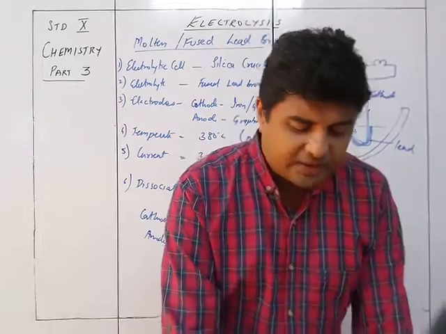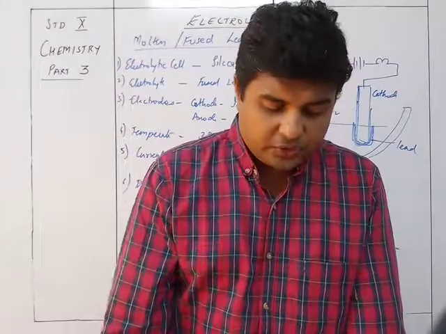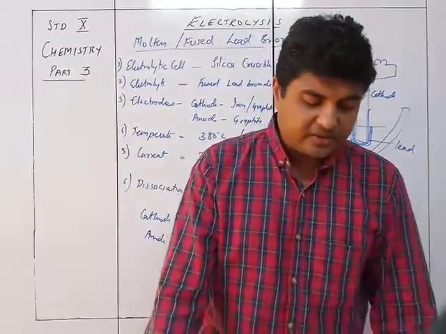Now we see the next example of electrolysis, the electrolysis of acidified water. So acidified water using platinum electrode is our next electrolysis.